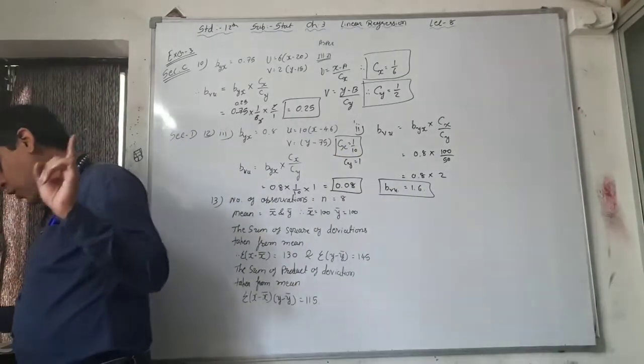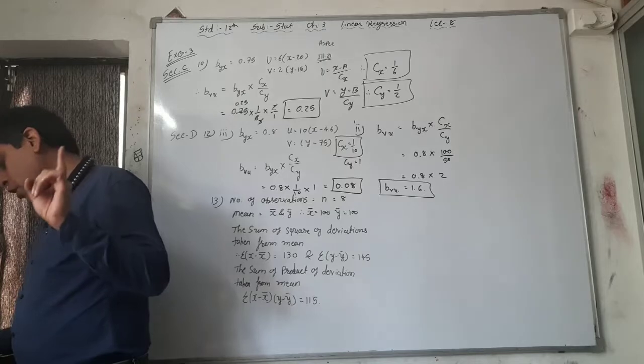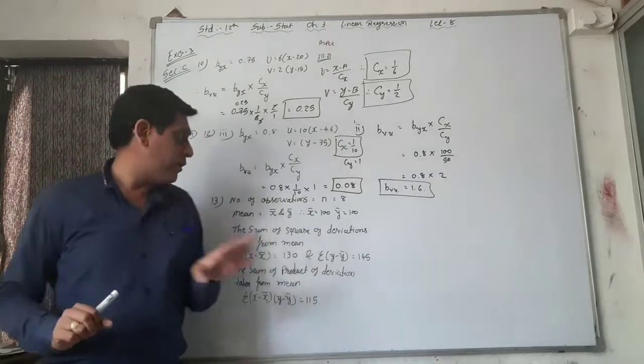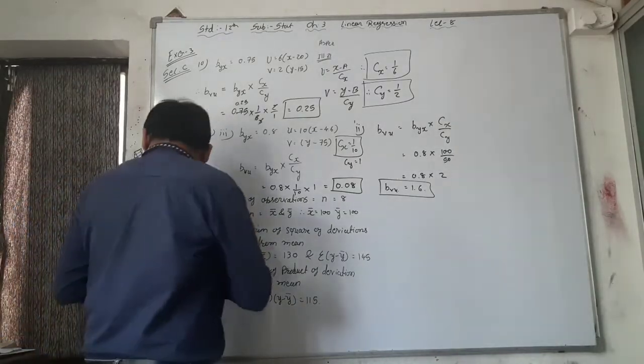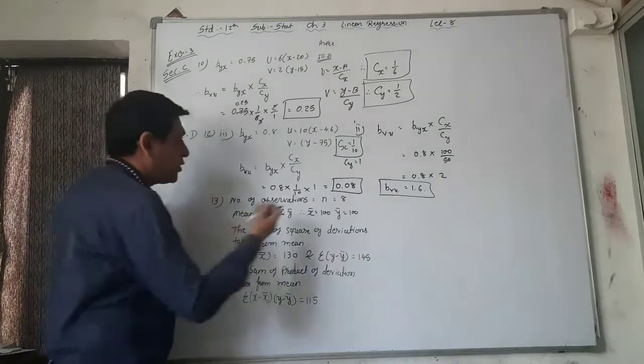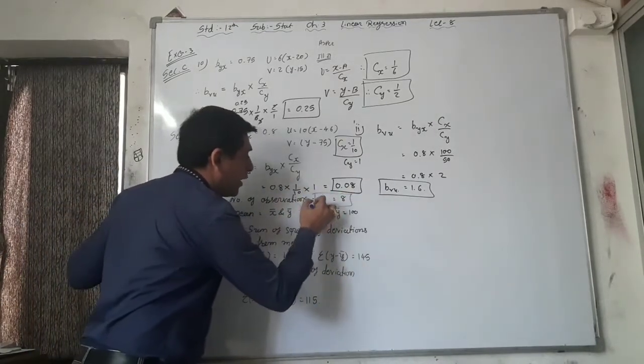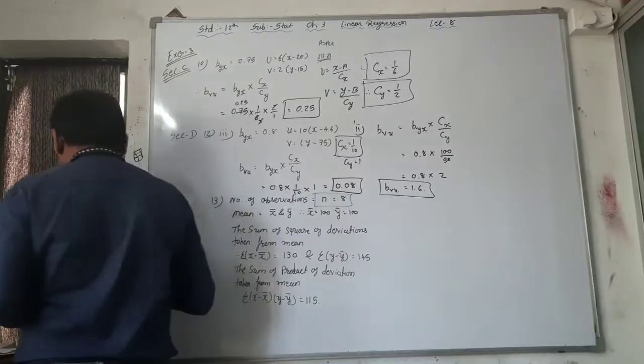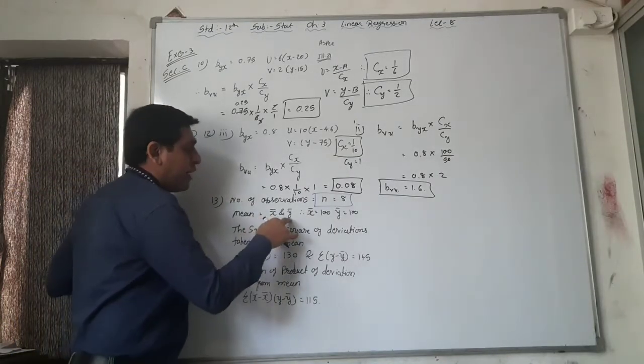So first of all, read the question. Number of observations is 8, that's why n is equal to 8. See here, n is equal to 8. The second one is mean. Mean is equal to x bar and y bar.